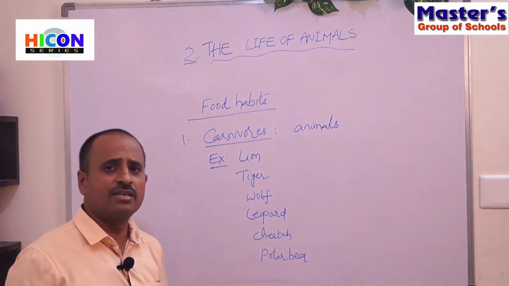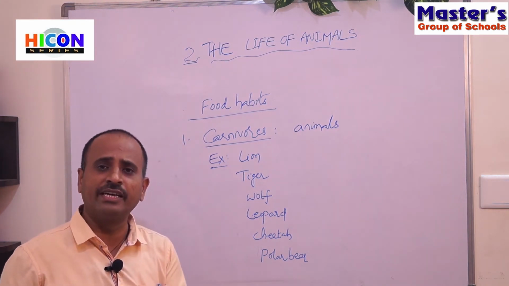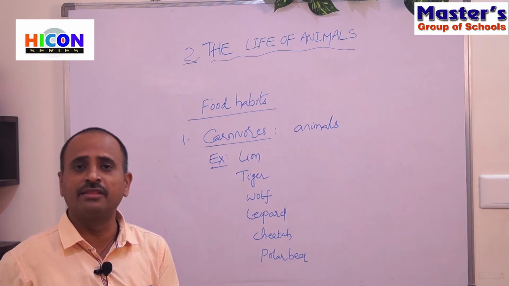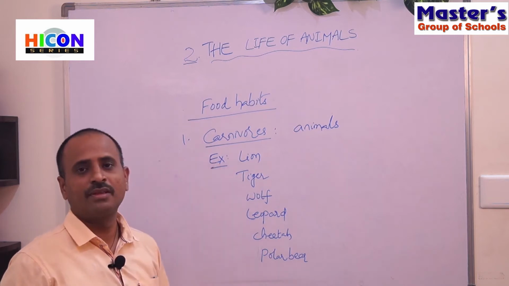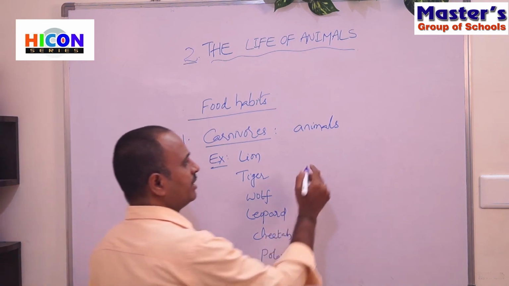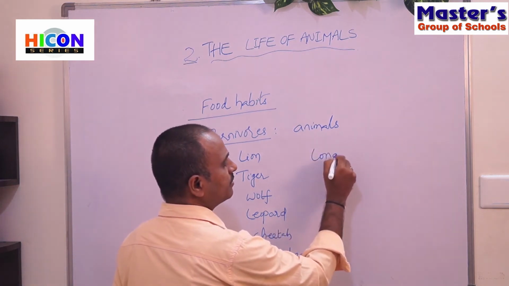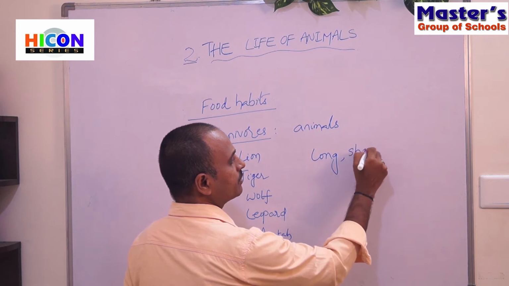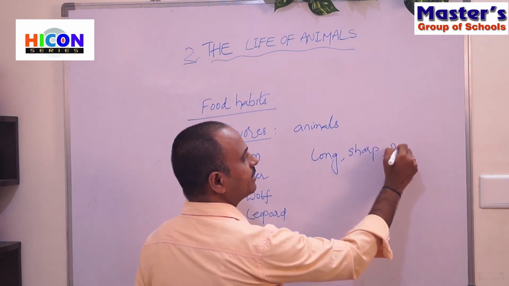And there are some different types of arrangement in their teeth for eating flesh. In carnivores, they have long, sharp, pointed teeth.